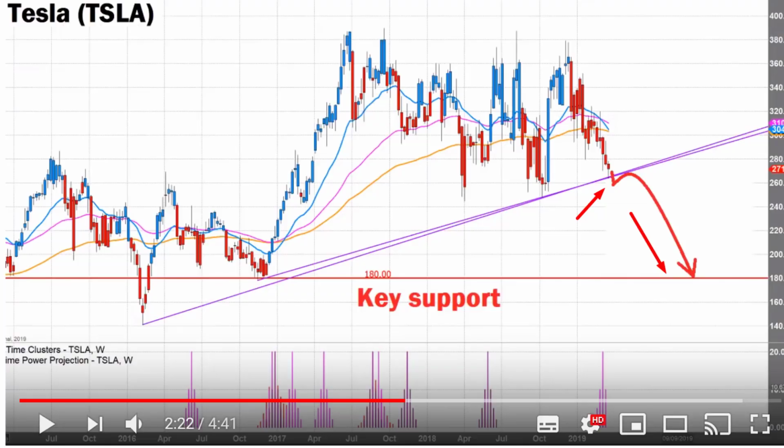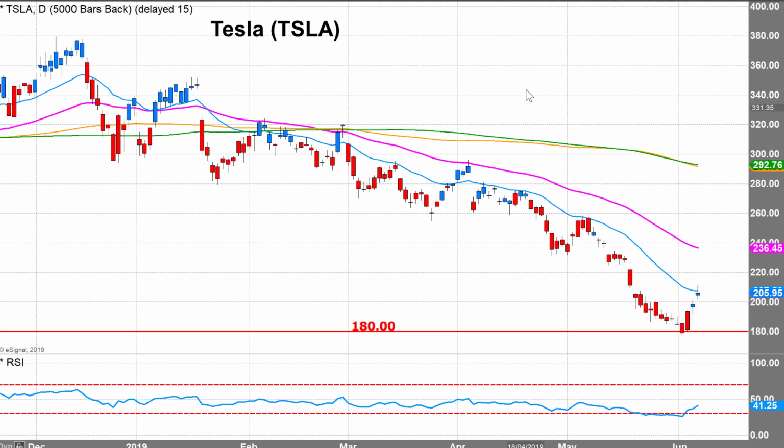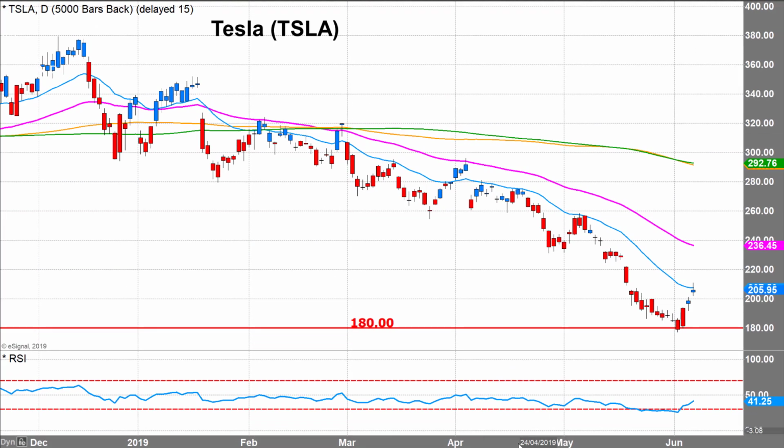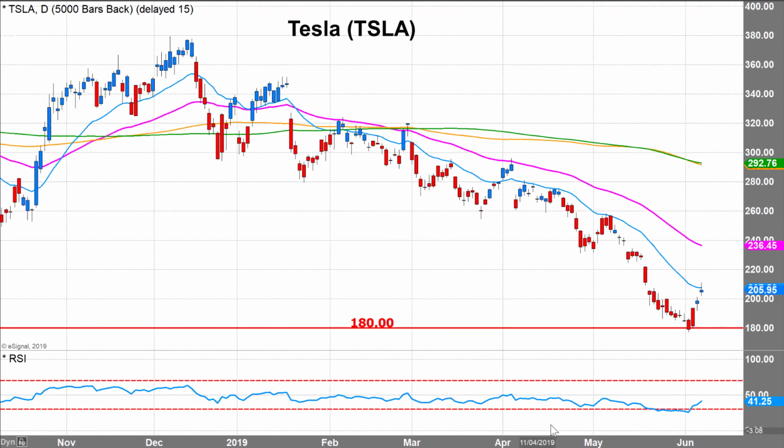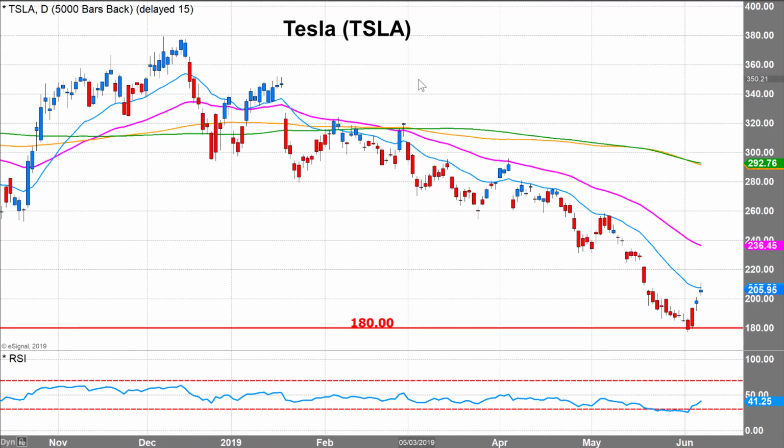All right, guys, so that was that video at the time, and you can see that today, as I'm looking at the charts of Tesla, we have actually hit our first downside target. We hit that level about a few days ago, as you can see here. So Tesla, since its highs, has fallen almost 50%. It has fallen almost half the price level that it was before.